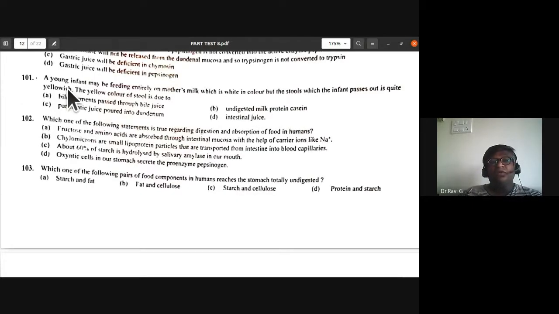101 question. A young infant may be feeding entirely on mother's milk, which is white in color, but the stools the infant passed out is quite yellowish. The yellow color of stool is due to bile pigments passed through bile juice, undigested milk protein casein, pancreatic juice poured into duodenum, intestinal juice. So this is a very easy answer. It is bile pigments passed through bile juice. So 101, A is the answer.